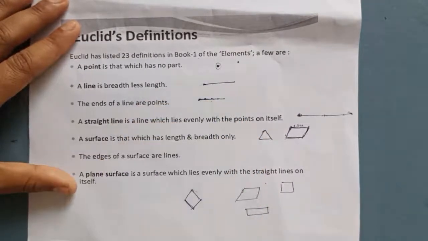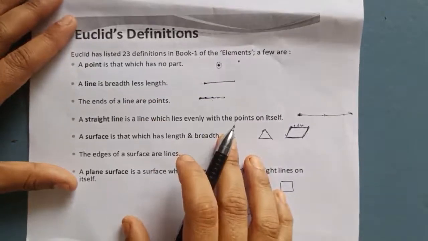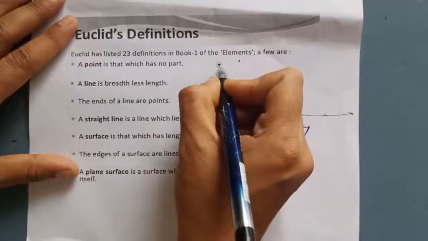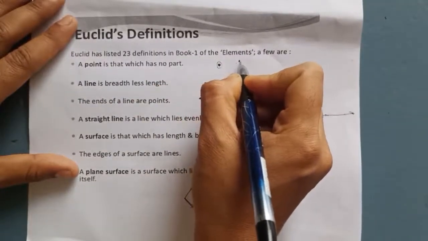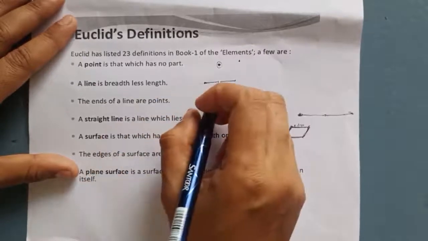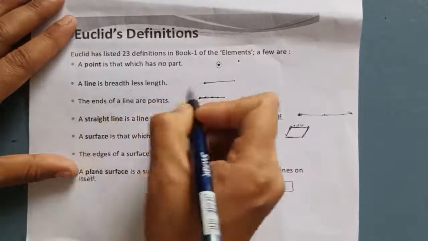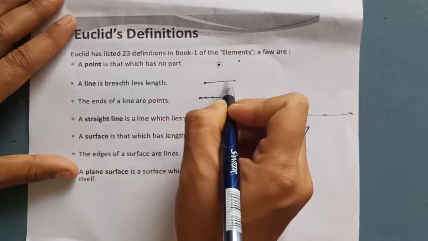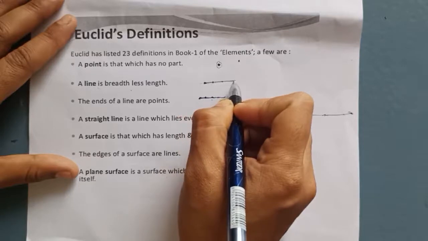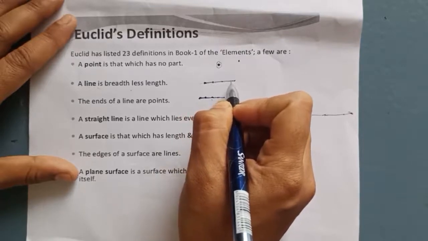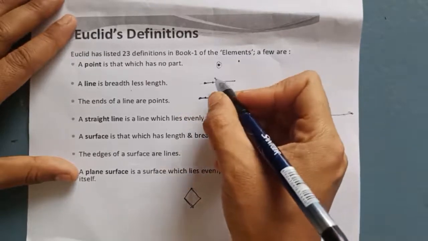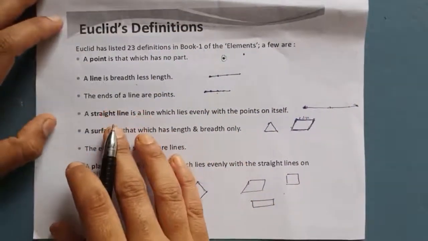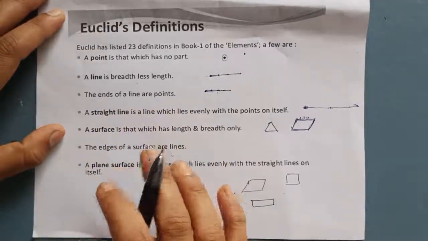Means a point requires some area, so if a point is to be explained, area has to be explained. So that a line is to be explained, area again has to be explained. Why? Because a line is made up of points, adjoining of points. So if we carefully go through these statements, we can say many terms have to be explained to get the full idea of the statements.